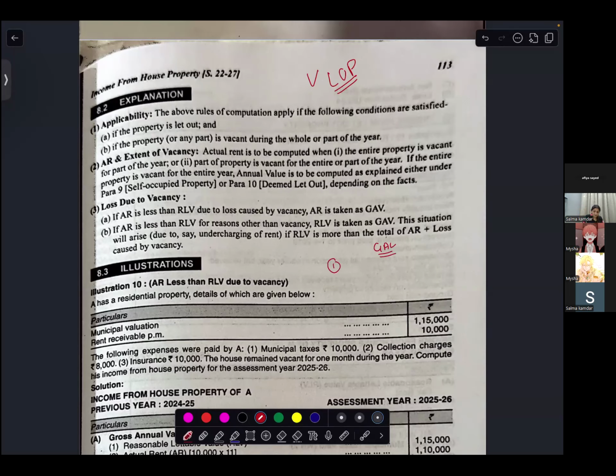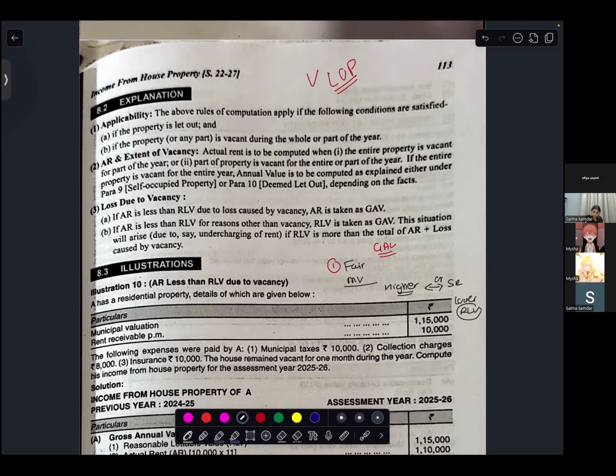Reasonable lettable value or actual rent, whichever is higher. From step one, can you tell me how to calculate gross annual value? Fair rent or municipal value, whichever is higher in the first step, or the standard rent, whichever is lower. Then this is your reasonable rating value.